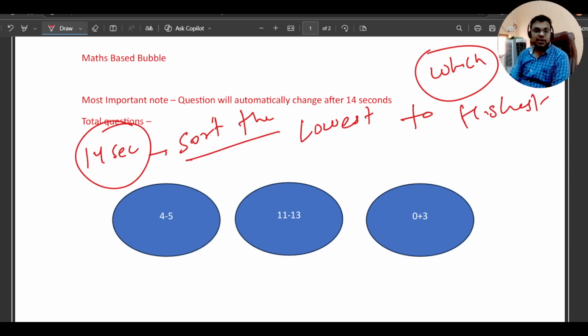Basically, you need to calculate all three bubbles. You will be getting the values. Based on the values, first you click on the lowest value, then the one higher than that, and then the highest value. So you will be getting a total of three bubbles.